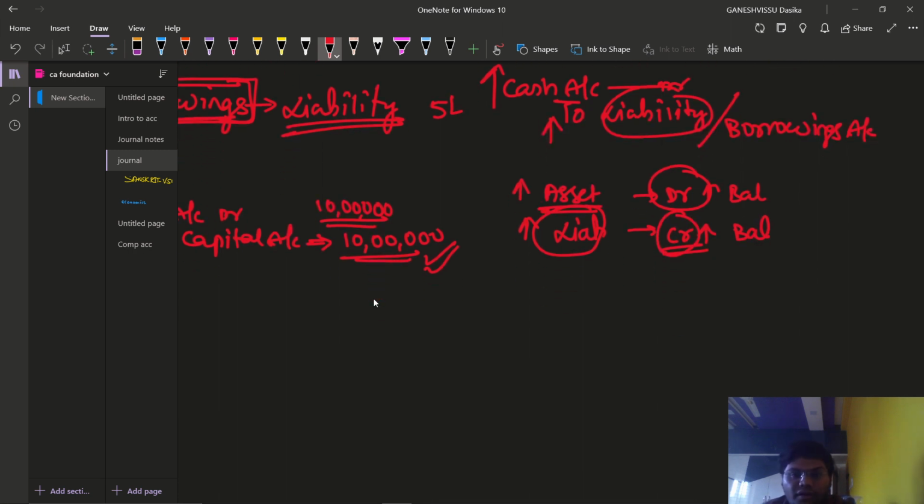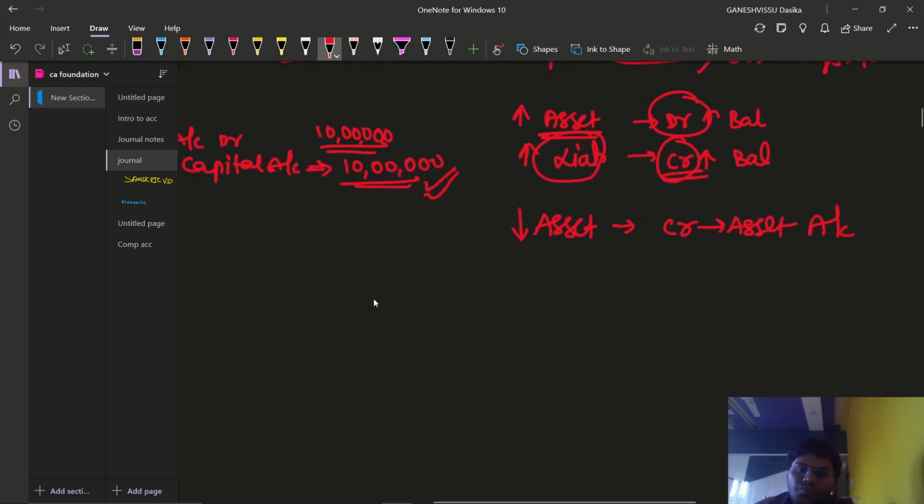Then what about if you are decreasing the assets and liabilities? If you are required to add the asset, we are going to debit that asset account, right? When we are required to reduce that asset account, then do we require to credit the transaction? Yes, we are required to credit the asset account.